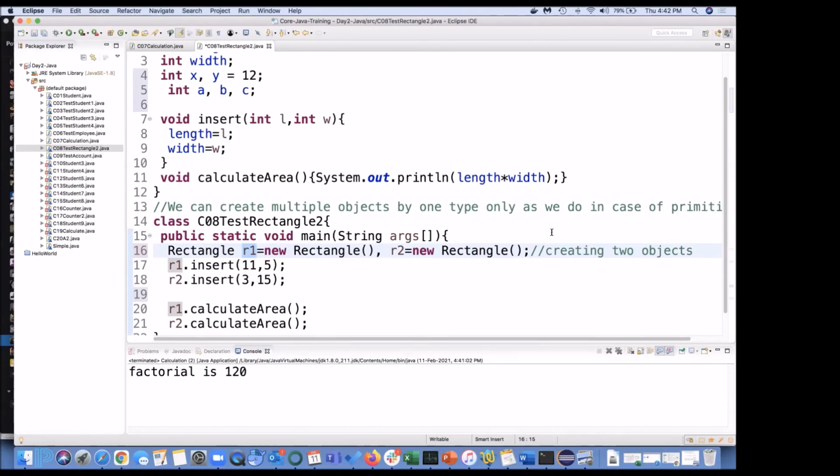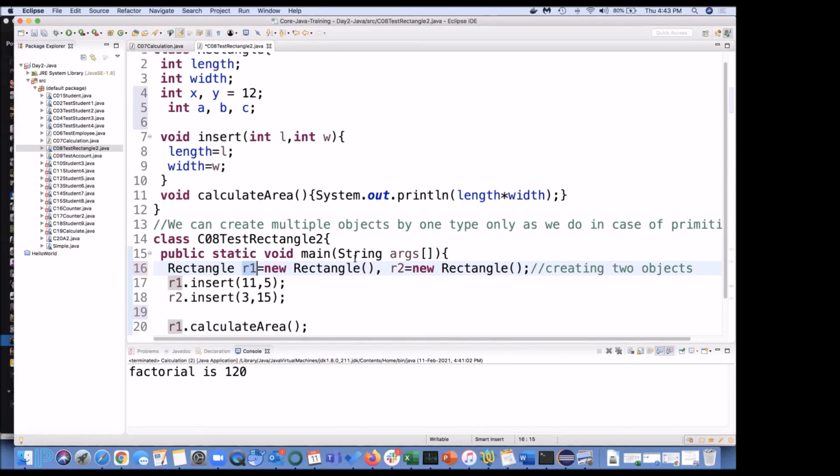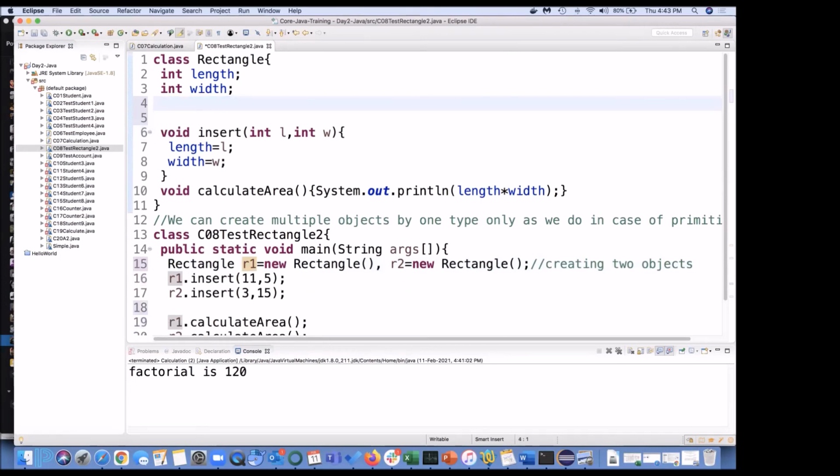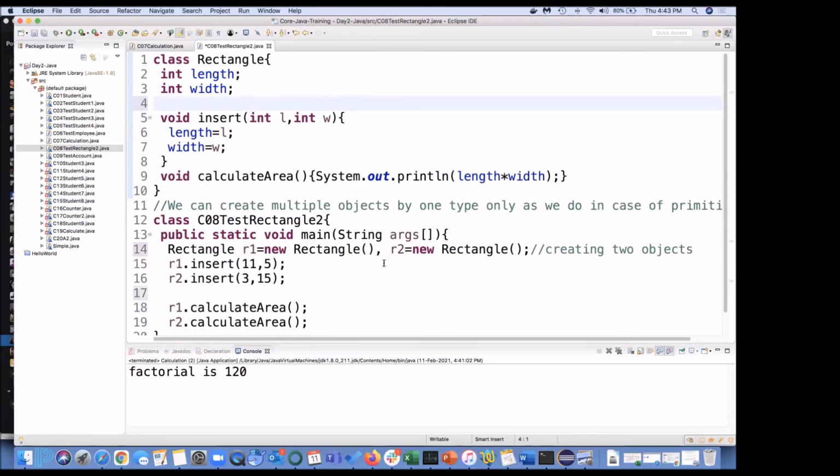In the same single line, what I am saying, R2 equal to new of Rectangle. So I can do this in a similar way. What we used to do with a primitive data type, we can do the same with a user defined data type or the class. And this is also the way of creating